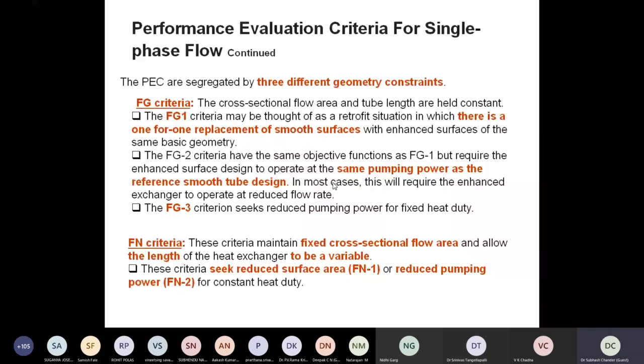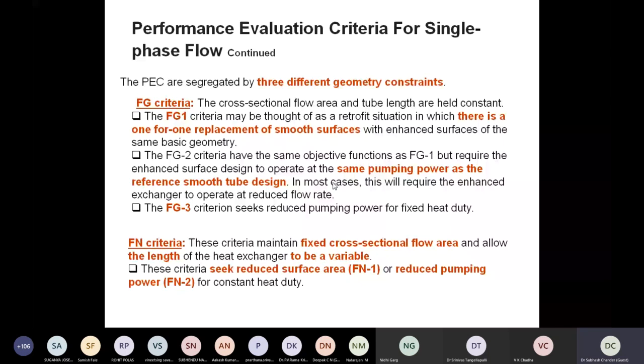So this is the fixed geometry criteria, FG criteria. In this, we compare the performance of a given heat exchanger to the roughened heat exchanger or an enhanced heat exchanger. The cross-sectional area and the tube length are held constant in this criteria, right? So in the first category of this criteria, FG1, we call it a fixed geometry.